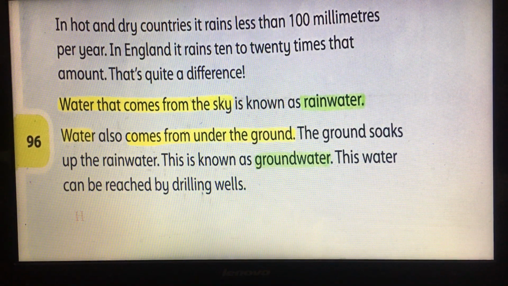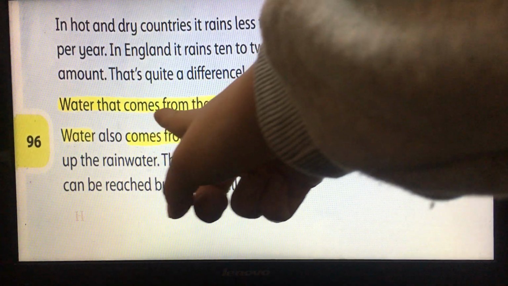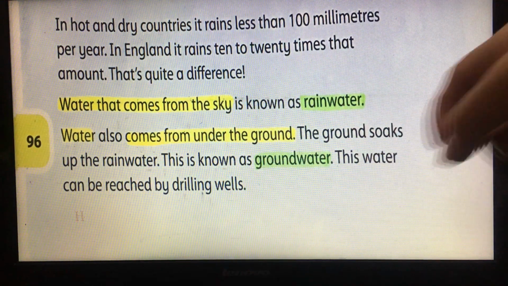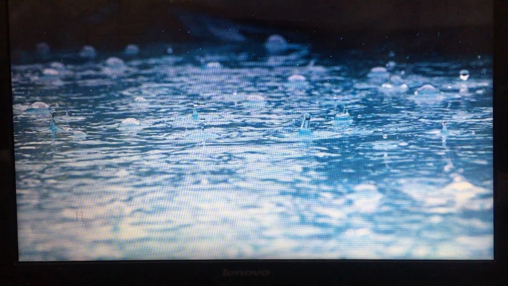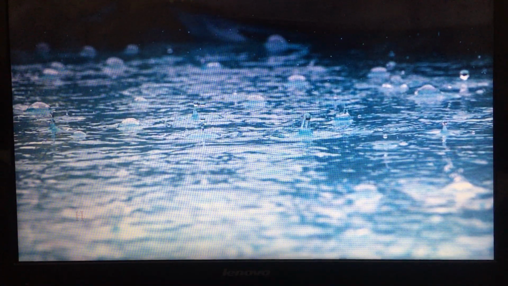So if we have rain in hot, dry countries in winter, the source of water here is rainwater. So water that comes from the sky is called rainwater.